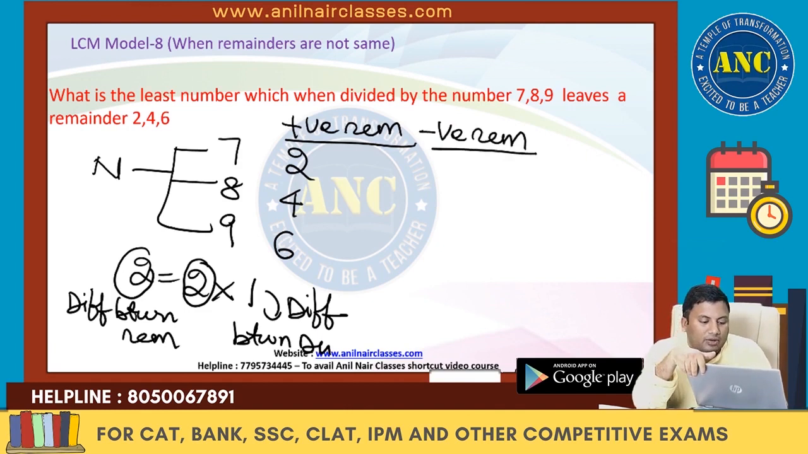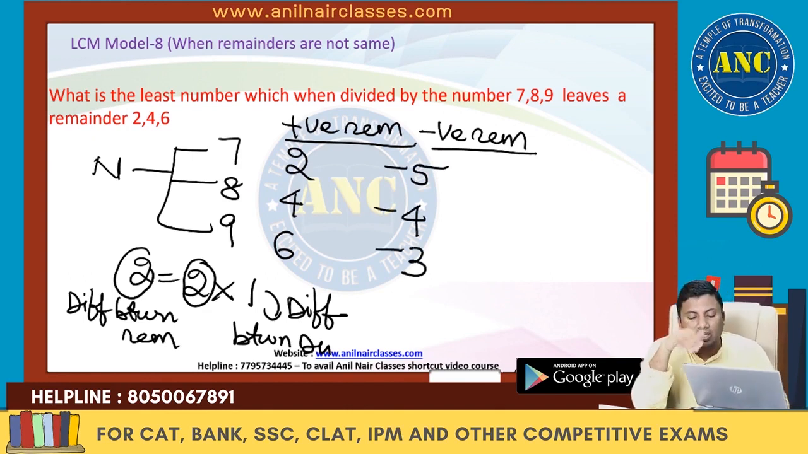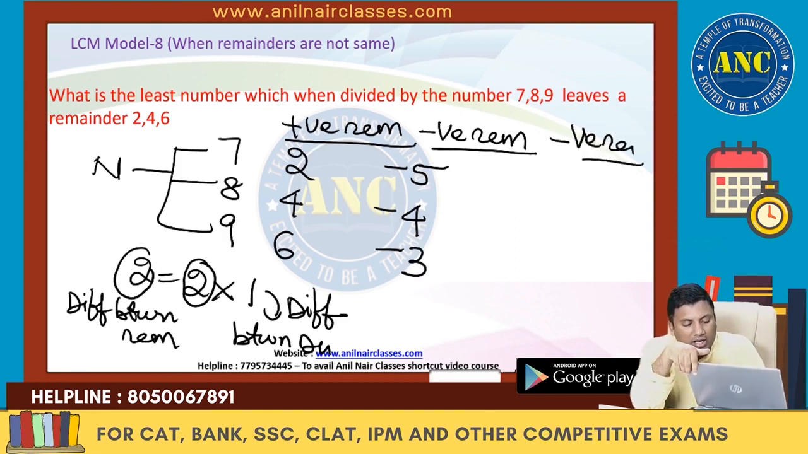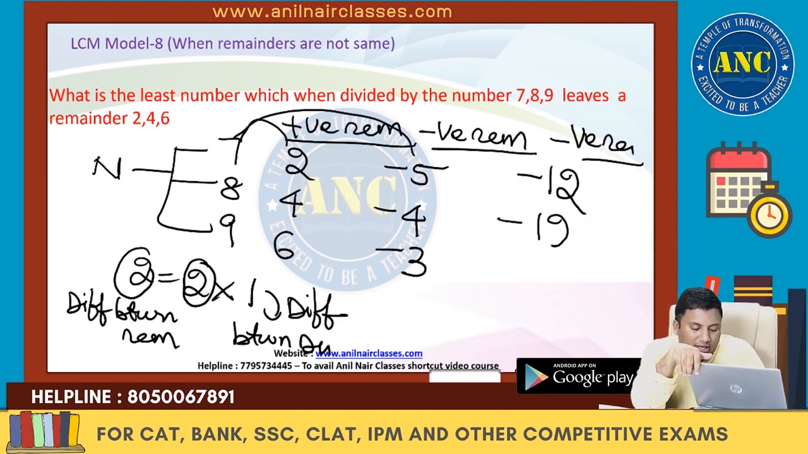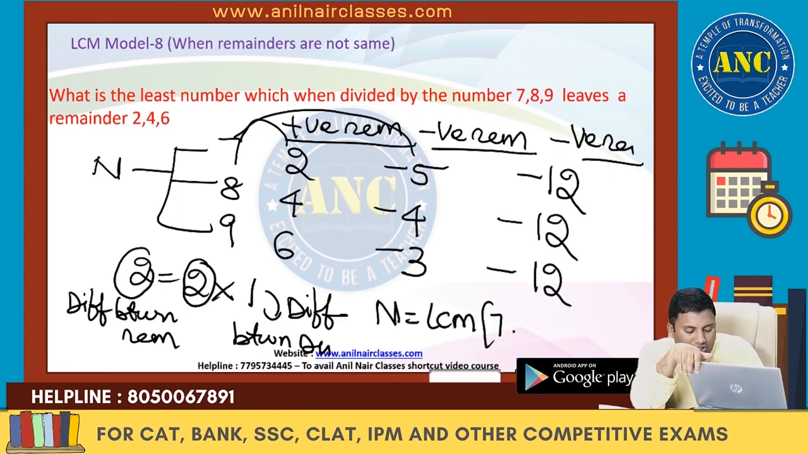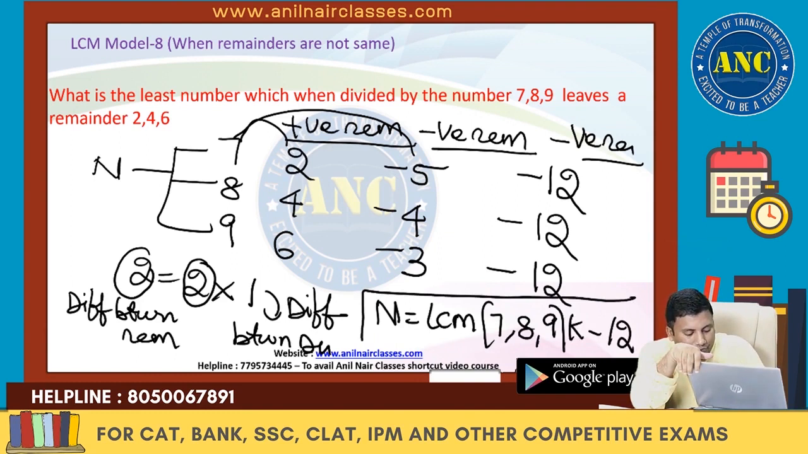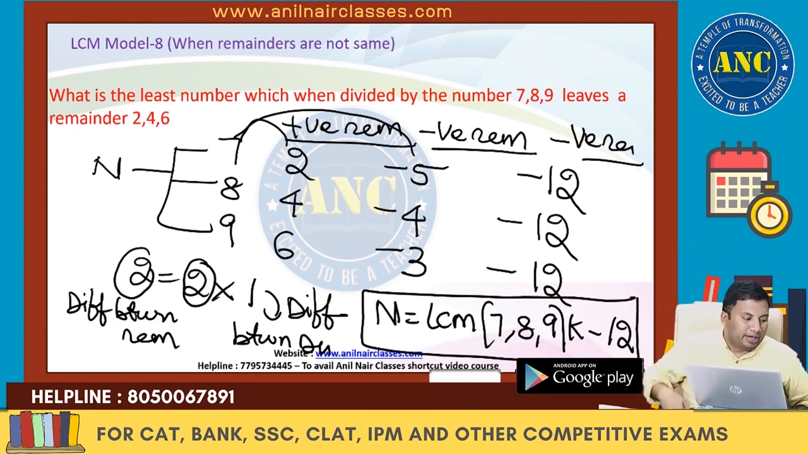First step, negative remainder: 2 minus 7 is minus 5, 4 minus 8 is minus 4, 6 minus 9 is minus 3. Second step of negative remainder: how did you get minus 5? 2 minus 7 is minus 5. Minus 5 minus 7 is minus 12. Minus 4 minus 8 is minus 12. Minus 3 minus 9 is minus 12. So the answer is LCM of 7, 8, 9 into k minus 12.